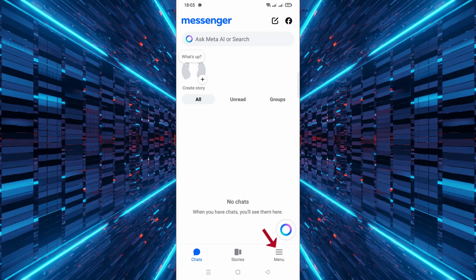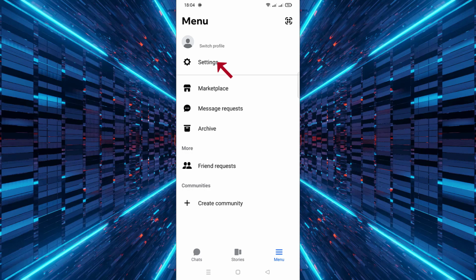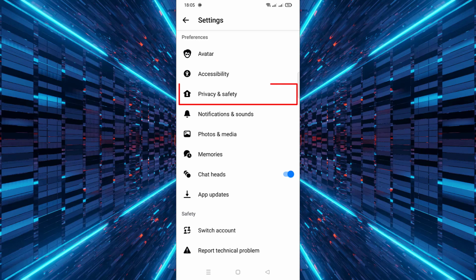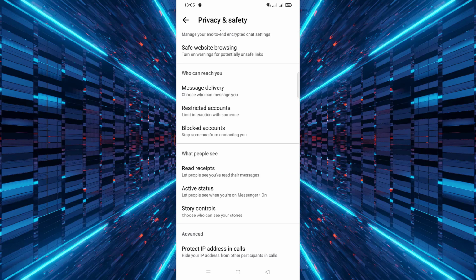Next, tap on the menu icon at the bottom right corner of the screen. Then scroll down the menu and tap on Settings. After that, look for the section labeled Privacy and Safety and tap to open it. Now scroll down through the privacy settings until you find Read Receipts.